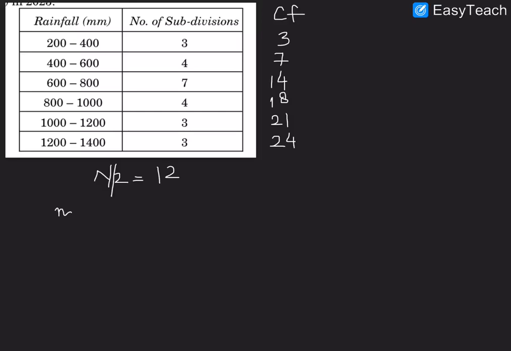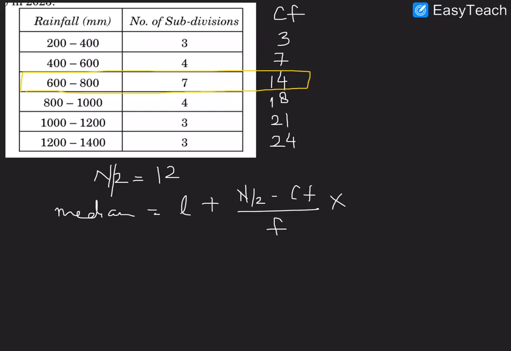12. So median is equal to lower limit of the median class. So in this, the lower limit of the median class is this, plus n by 2 minus the cumulative frequency of the previous class by the frequency of that class into h. So lower limit is 600, plus 12 minus 7 divided by 7 into 200.